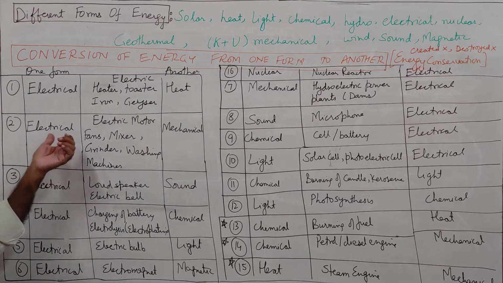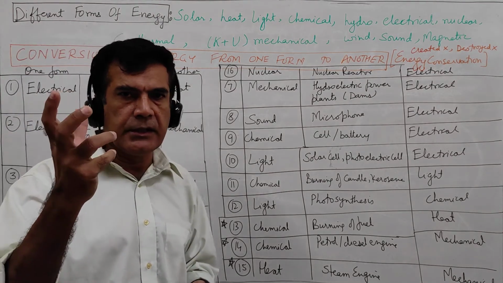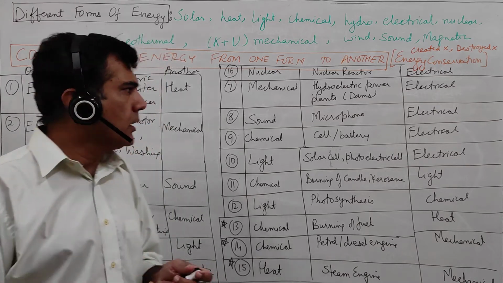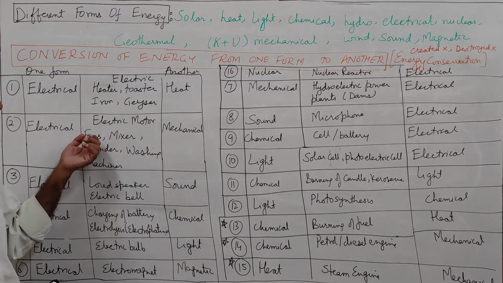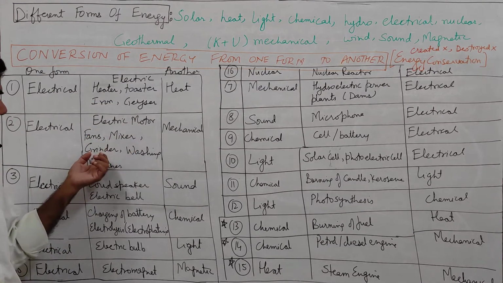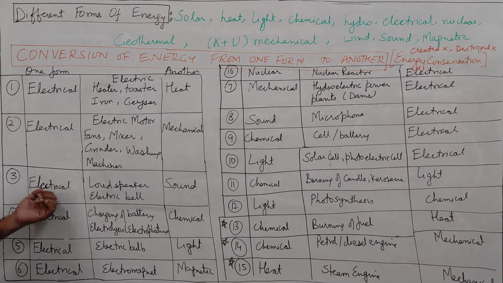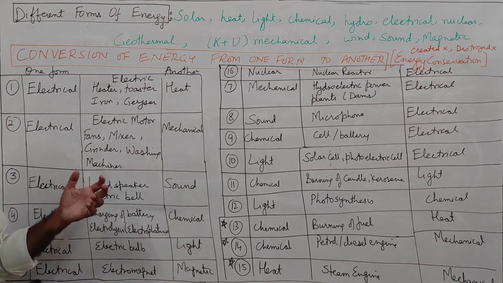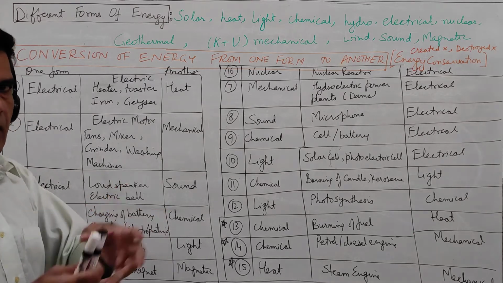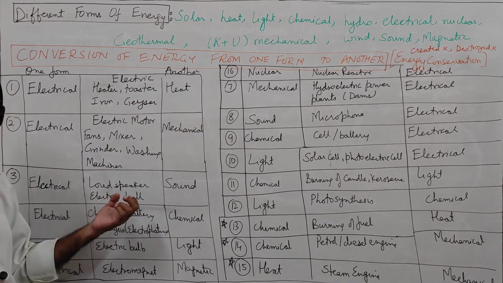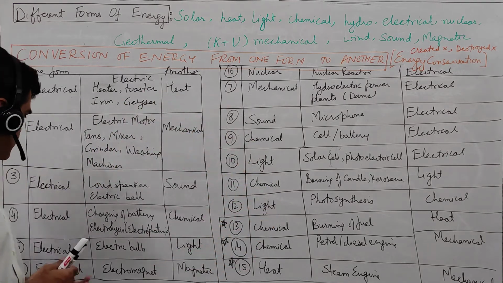Then electrical energy into mechanical energy. You supply electrical energy and you get mechanical energy. That happens in a motor basically. So it happens in an electric motor, and electric motors are there in fans, mixers, juicers, grinders, washing machines, etc. Then electrical energy into sound energy. We have loudspeakers. In a loudspeaker, the input is electrical energy and the output is sound energy. In an electric bell also, ting tong, electrical energy converts into sound energy.